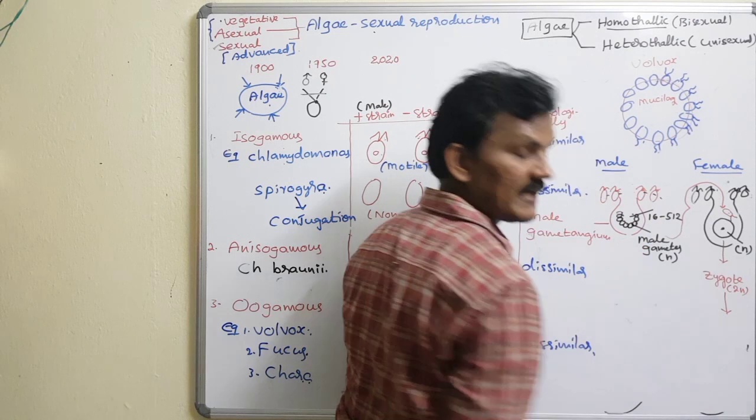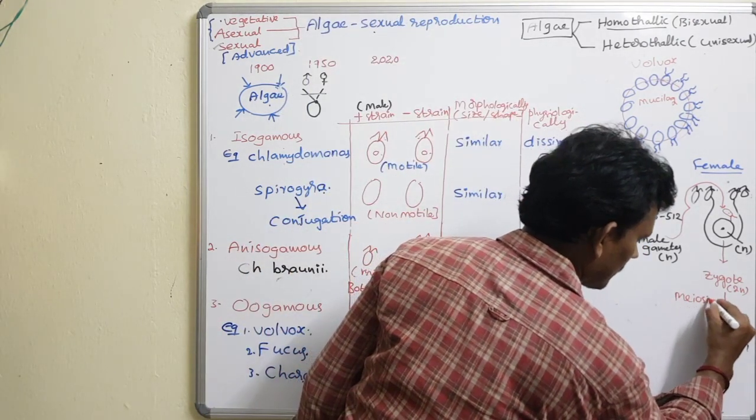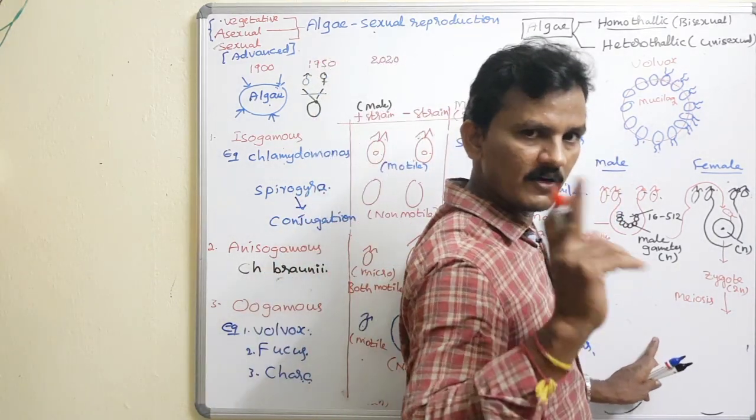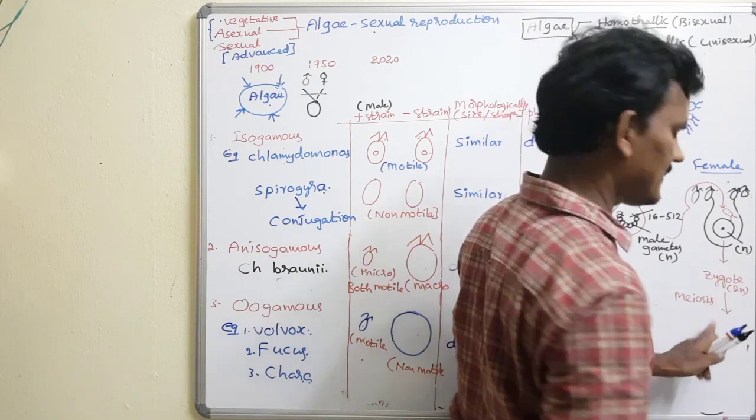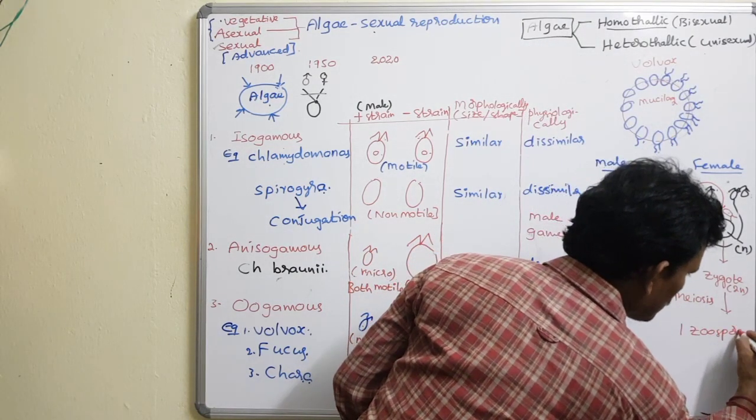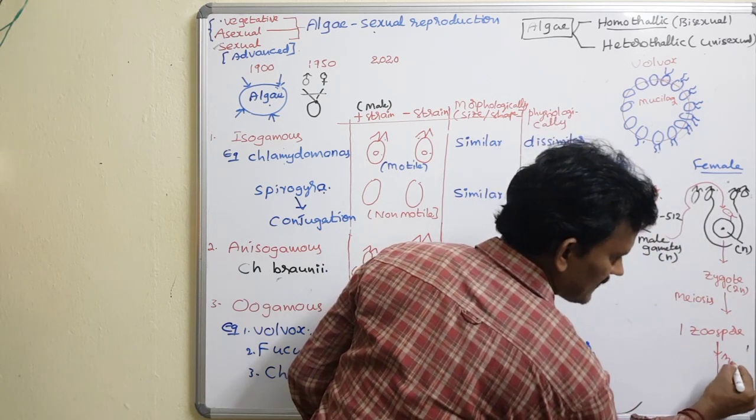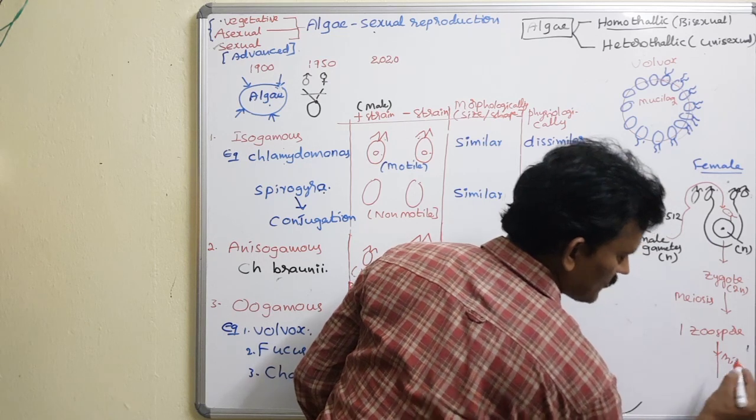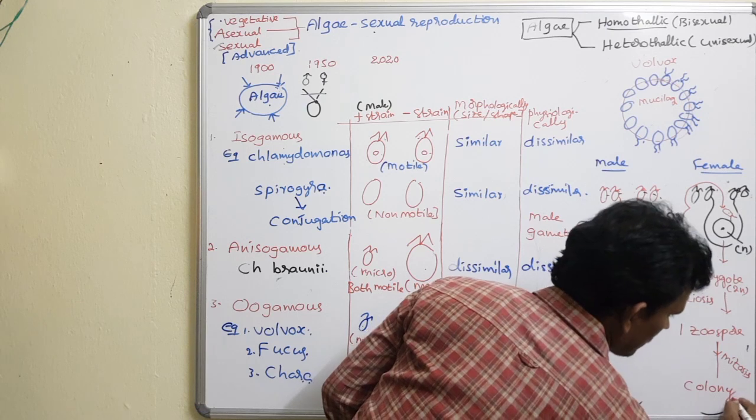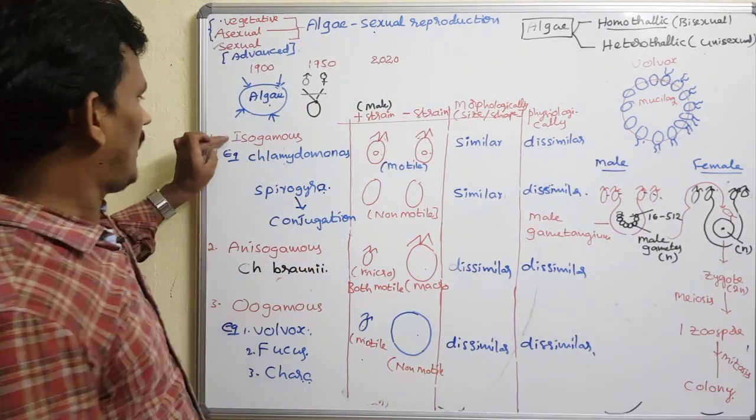The zygote undergoes meiosis division. It produces four zoospores, but out of the four, only one survives. So one zoospore is formed. This one zoospore undergoes a number of mitosis divisions and produces the colony. This is the mechanism that takes place, students.